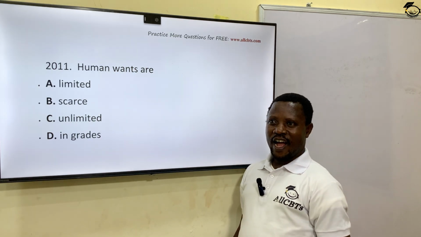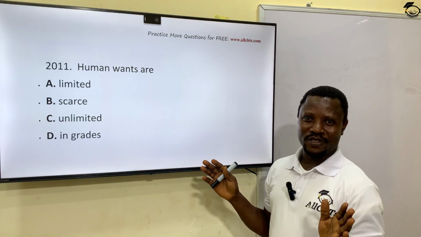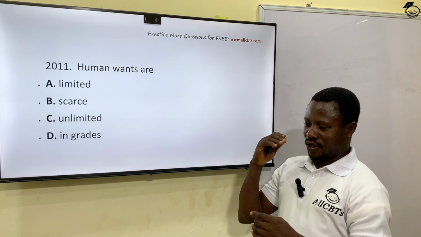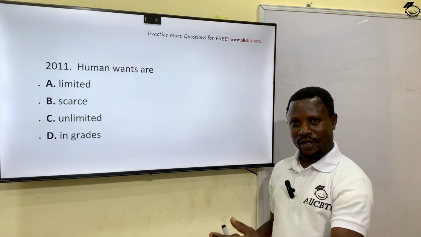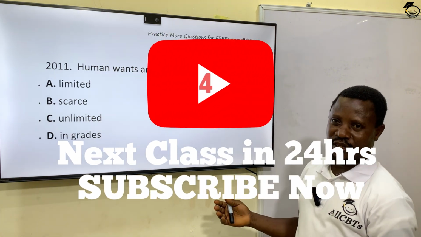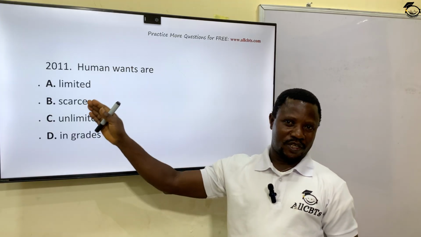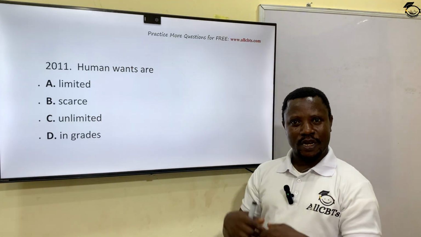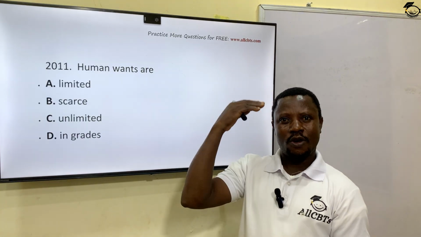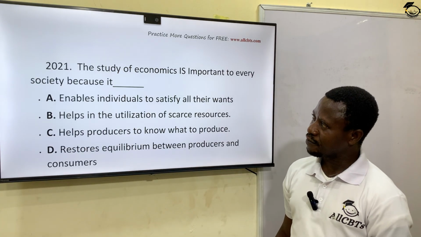Human wants are unlimited. That's what it means. In economics, it's a general assumption that human wants are unlimited. Because as you are satisfying one, you are wanting another. So human wants are what? Unlimited. But the problem is that the resources to satisfy these unlimited wants are limited. So we have a major challenge in economics that brought about the study of economics, where limited resources chase unlimited wants. Option C is the correct answer.